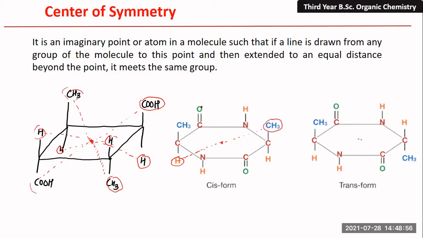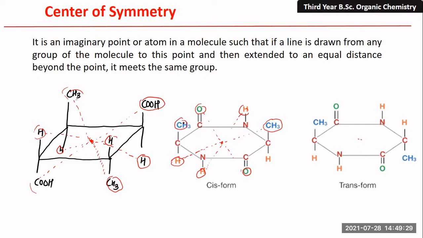But if we draw a line from this oxygen to this imaginary point and extend this line to the other side, you get this oxygen group. That means the molecule possesses center of symmetry. Similarly, from this hydrogen, if you draw a line to this position and extend it, you get the same group, hydrogen, which means this molecule possesses center of symmetry.